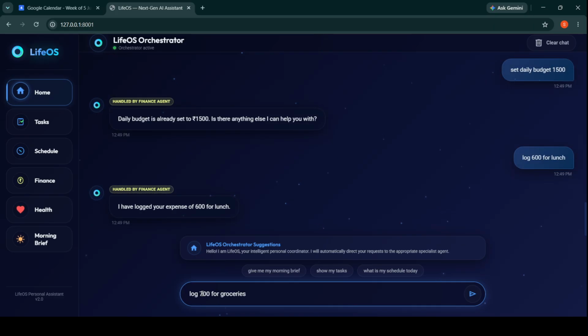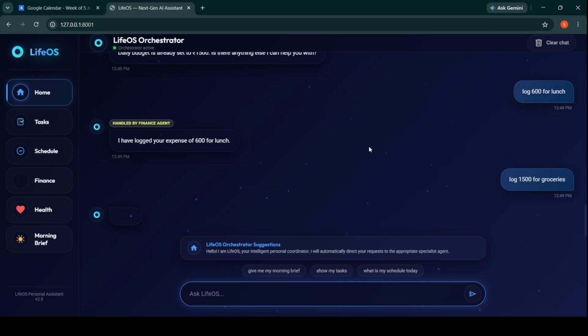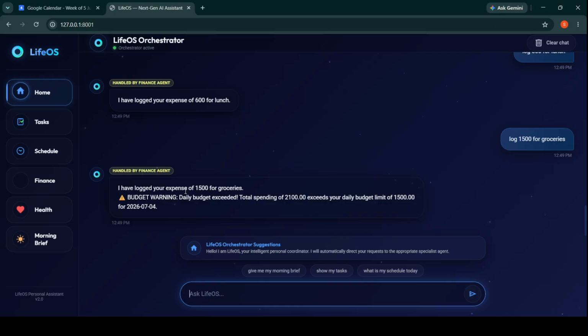Let's make it 1500 for grocery. It will give us some alert. Let us see what it gives. Okay, I have logged your expense of 1500 for grocery with a budget warning. It says your daily expense limit is 1500, but it is over at 2100. It also mentions the date and gives the alert. All this data is stored in the particular JSON file of this sub-agent in the code. So let's continue with our next agent.